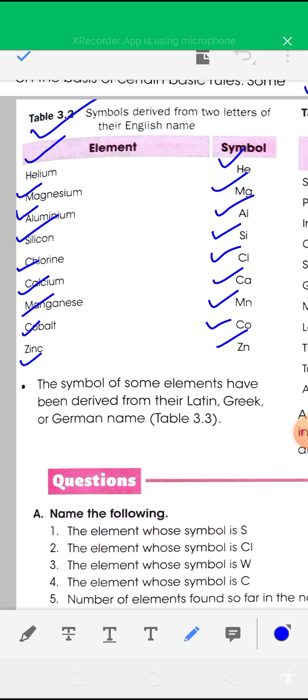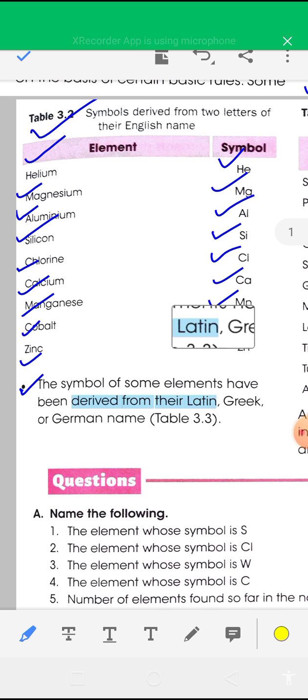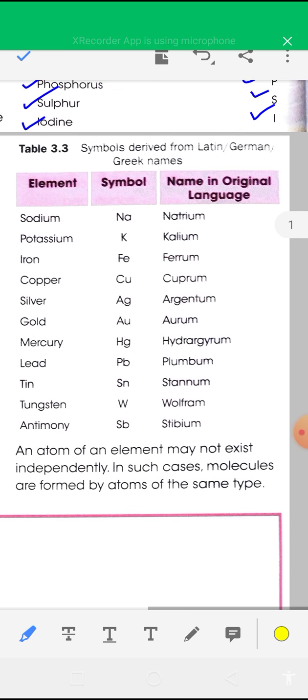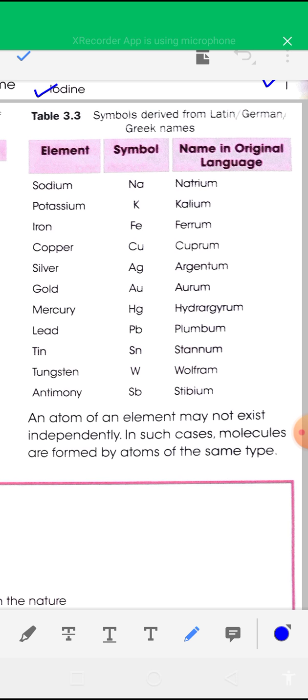Next rule: the symbols of some elements have been derived from their Latin, Greek or German names. See this table.